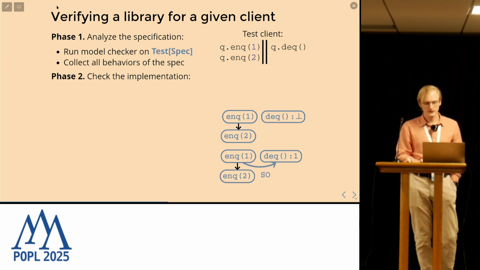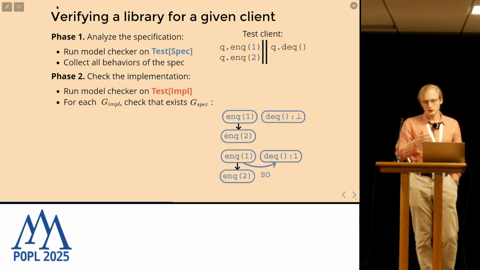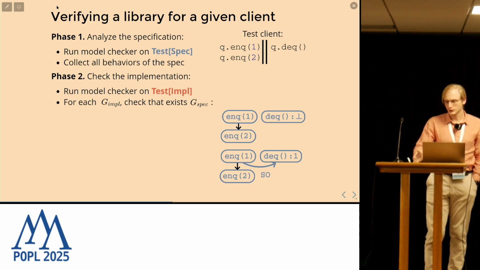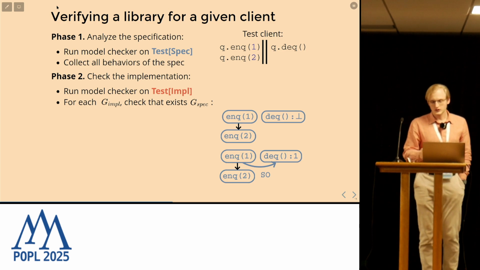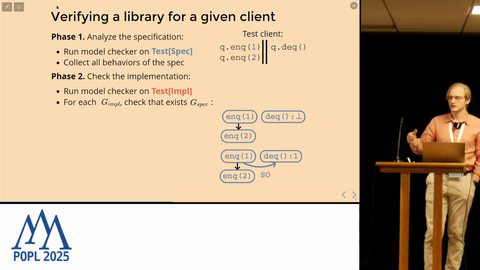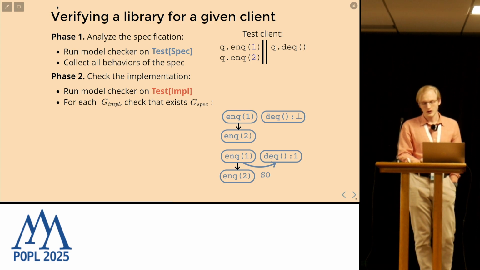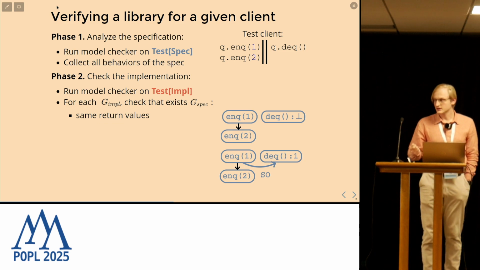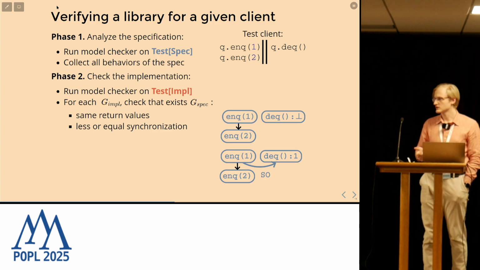In the next phase, we run the model checker on the same test, but with the implementation. Again, the model checker is able to enumerate all possible executions of it. For each execution, we check that there is at least one execution of the spec that matches it. It should have the same return values and have less or equal synchronization.